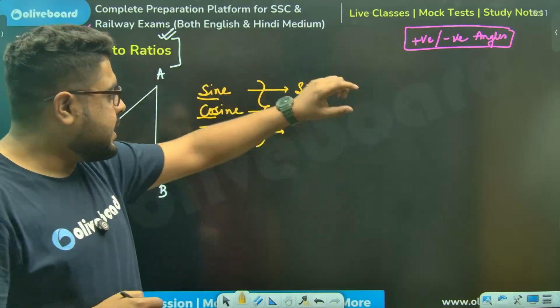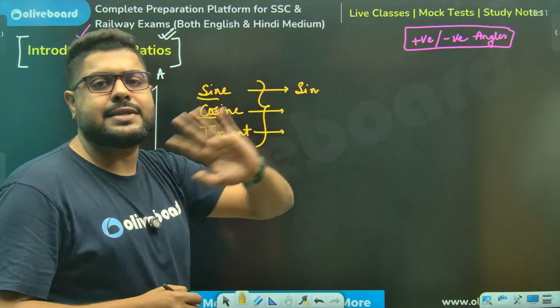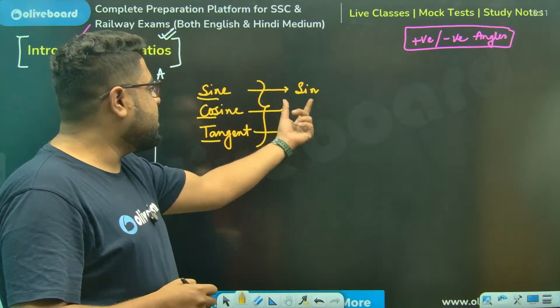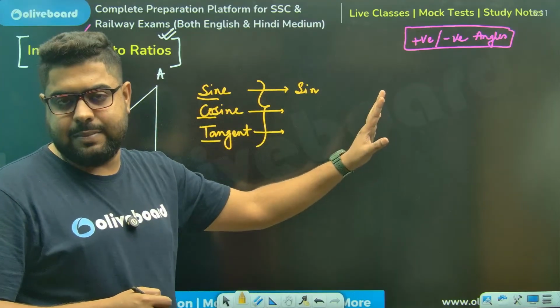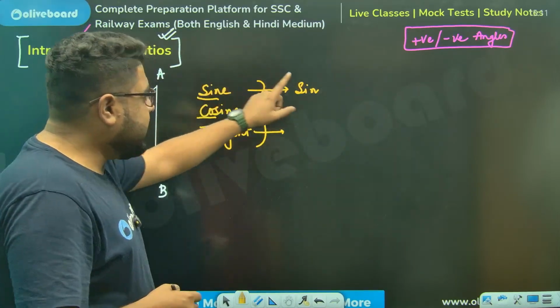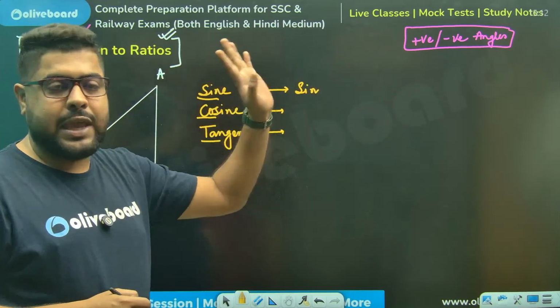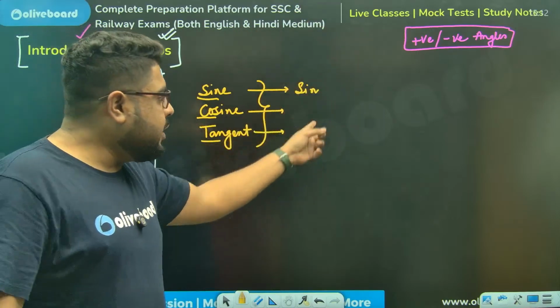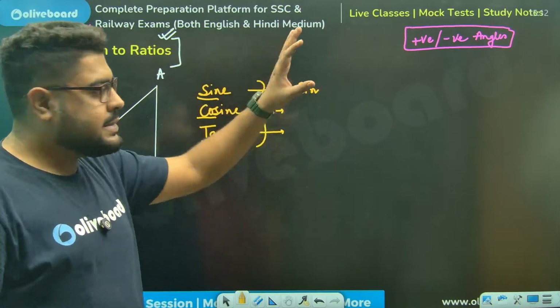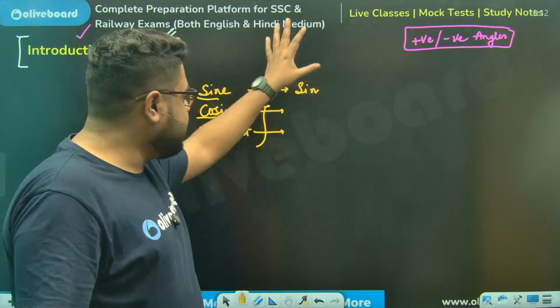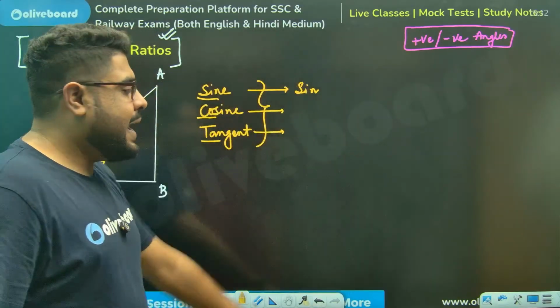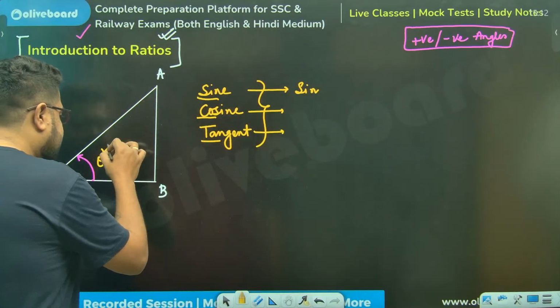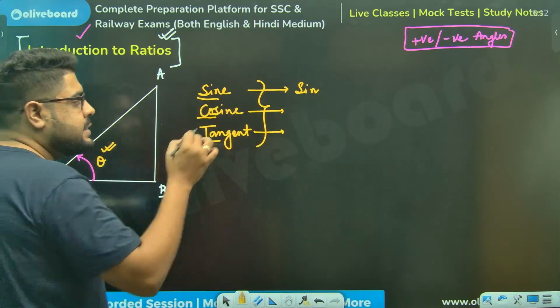Now please understand, this word sine, SIN, doesn't have any meaning by itself. Sine only has a meaning if I mention sine of which angle. It does not have a meaning unless I say sine of, let's say, this angle, sine of theta.